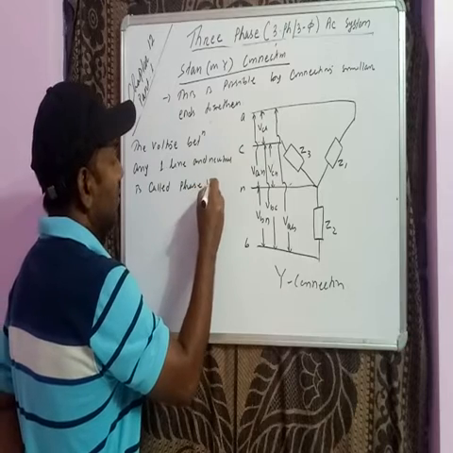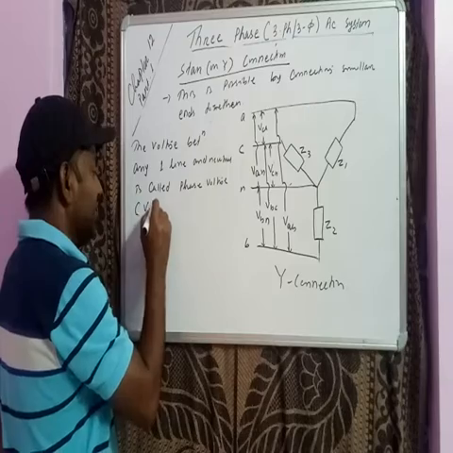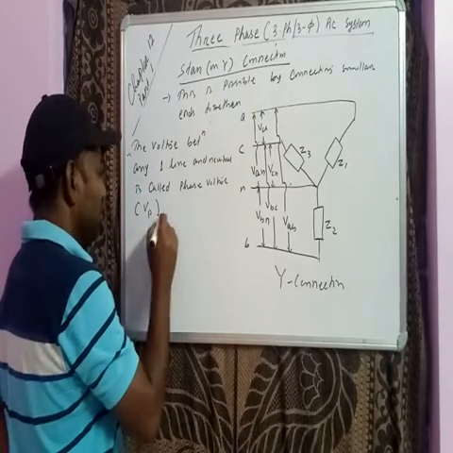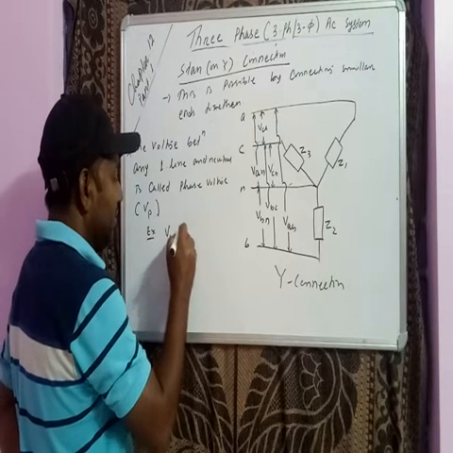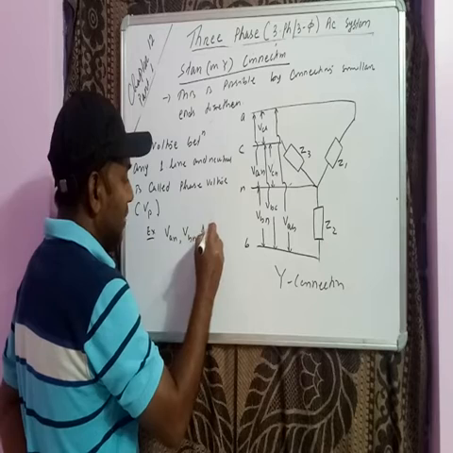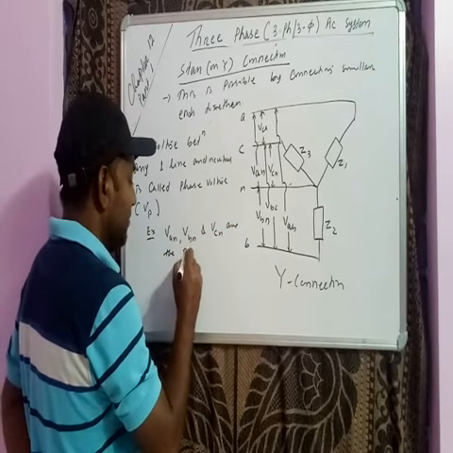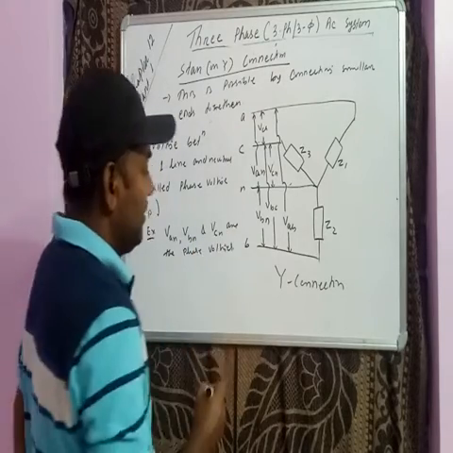It's called phase voltage, and it can be represented by Vp. So here examples are VAN, VBN and VCN are the phase voltages, right? So these are the phase voltages.